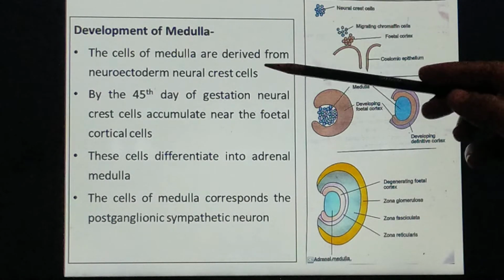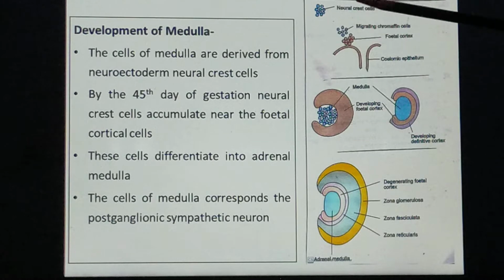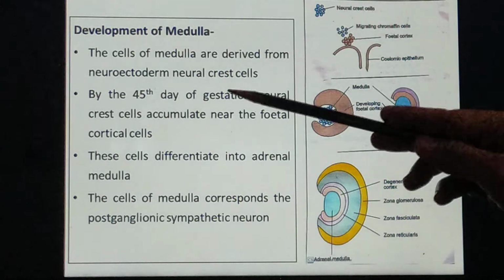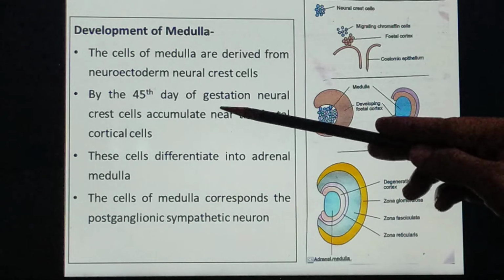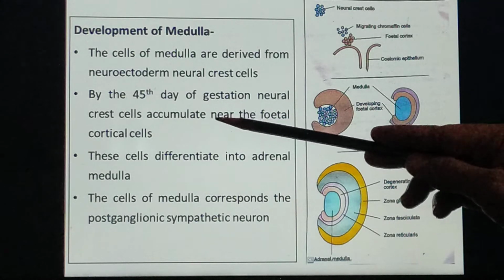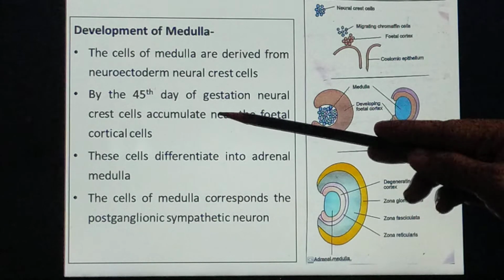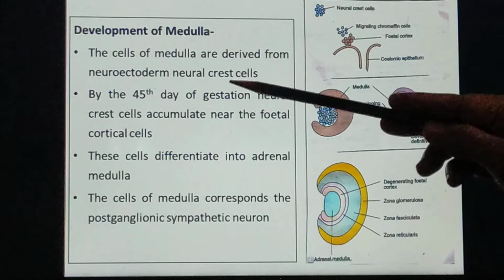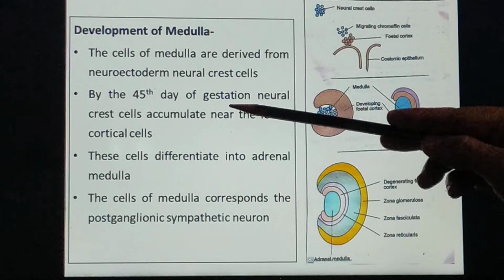So first, if we see the medulla, these are of neuroectodermal crest cell origin, and by the 45th day of gestation, these neural crest cells migrate towards the fetal cortex, accumulate in the center, and get incorporated in the fetal cortex.